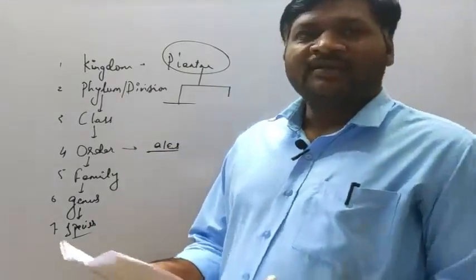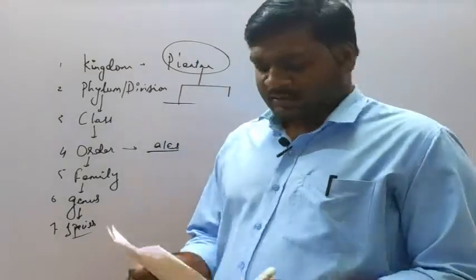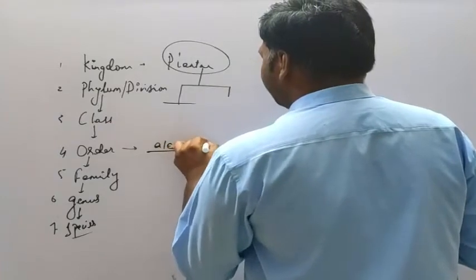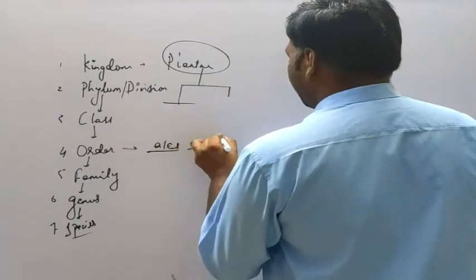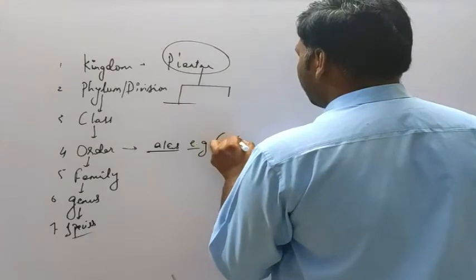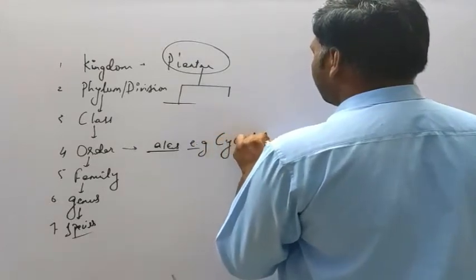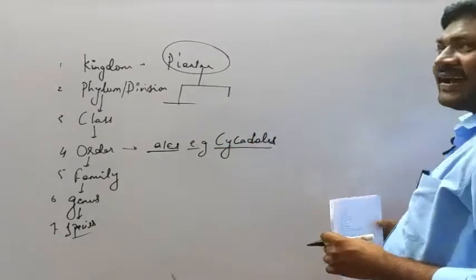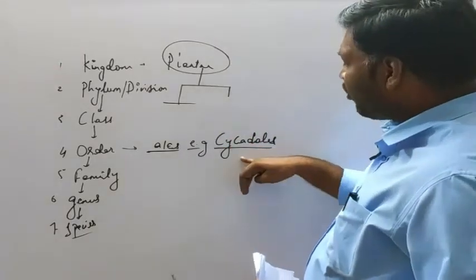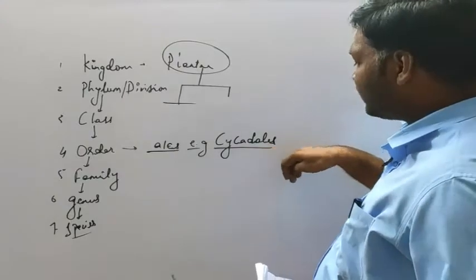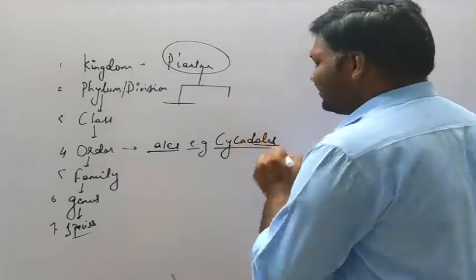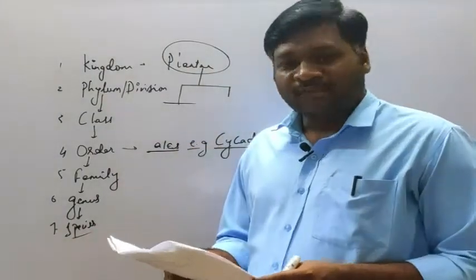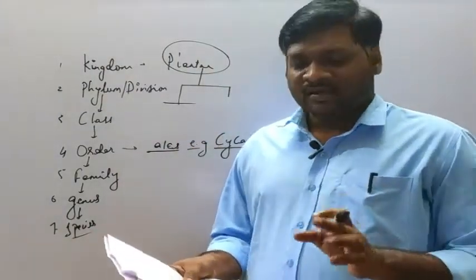So whenever you get any kind of families or orders, here we will write an example. Cycadales. So cycads, these are the plants of this order. It is written as cycadales. So ales is the suffix of this particular order. So the correct option for question number 70 is option A.